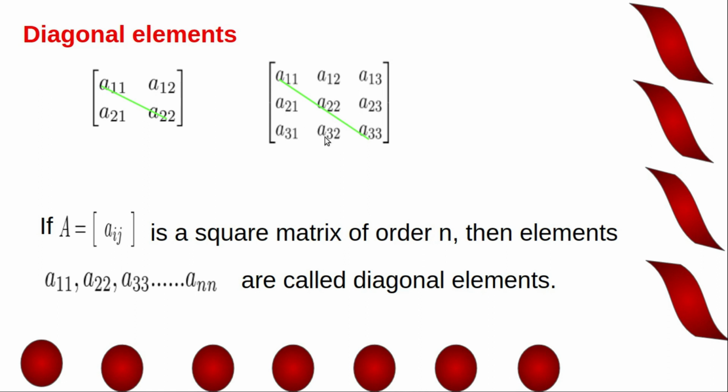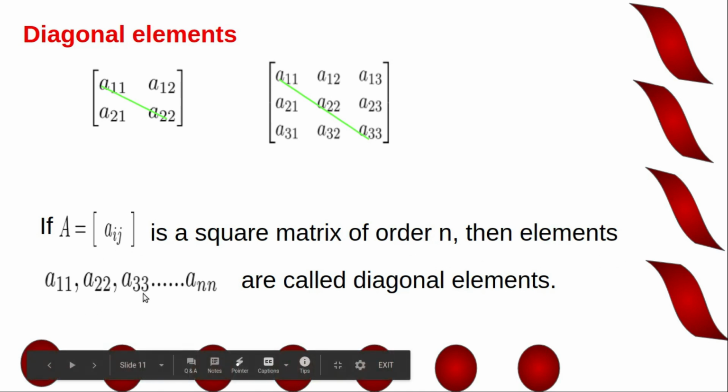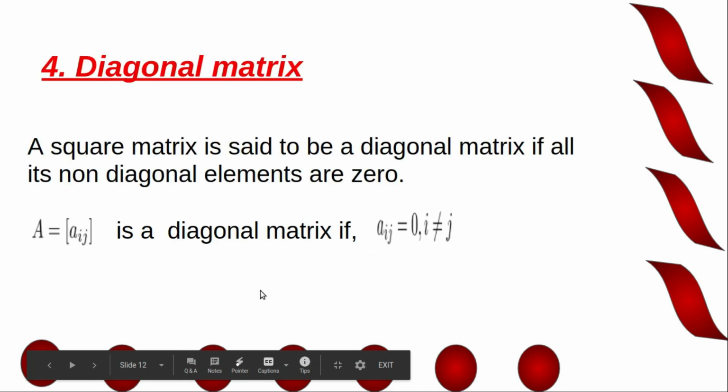These elements are known as non-diagonal elements. Okay, A11, A22, A33. These elements are known as diagonal elements. If A equal to Aij is a square matrix of order n, then the elements A11, A22, A33, etc. Ann are called diagonal elements.